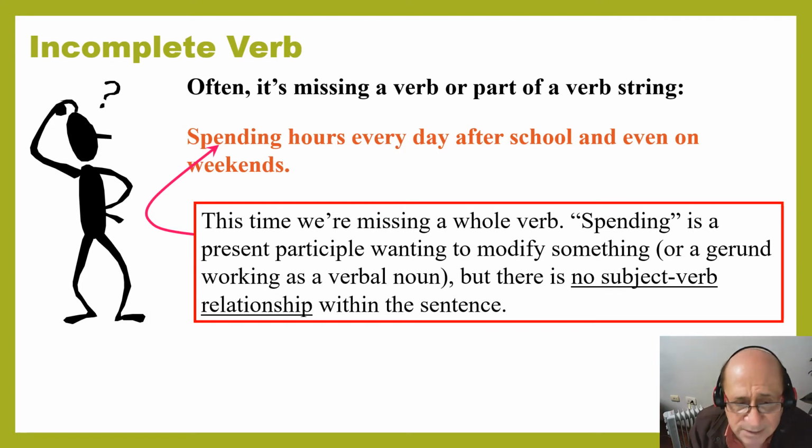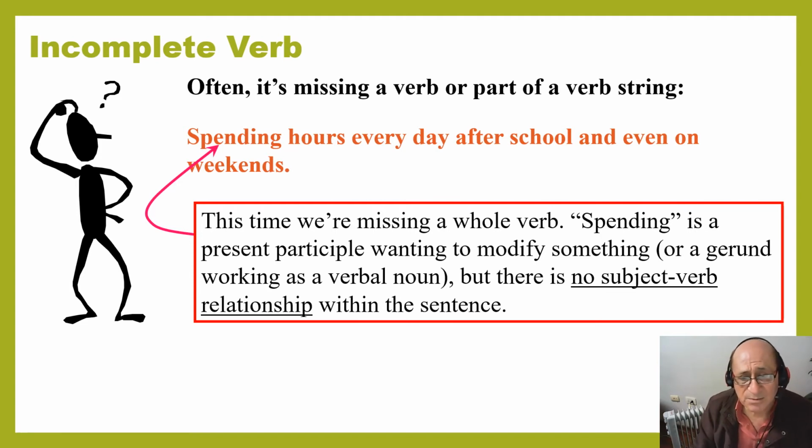In this second example, "spending hours every day after school and even on weekends," this is more like a phrase. It is a verb-ing phrase. In other words, it's a gerund phrase. This time, we're missing the whole verb.